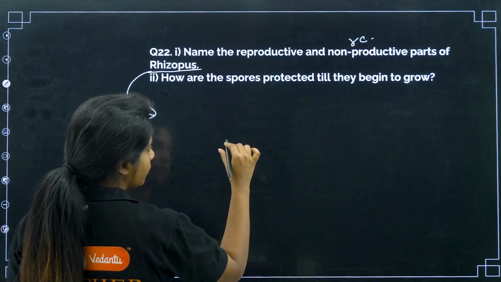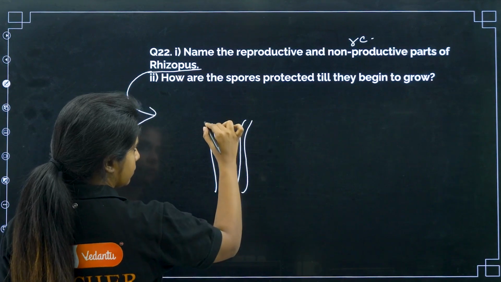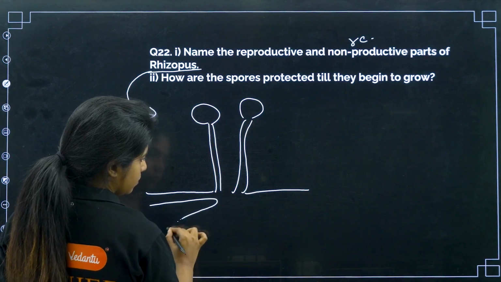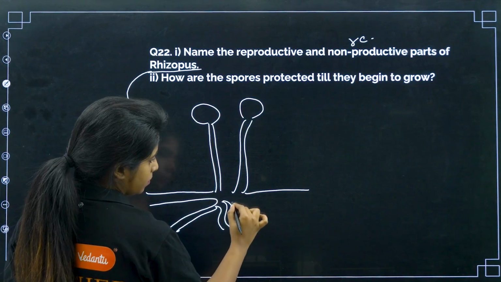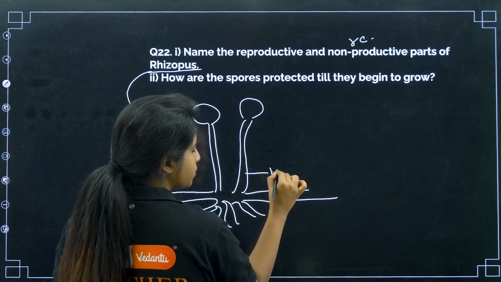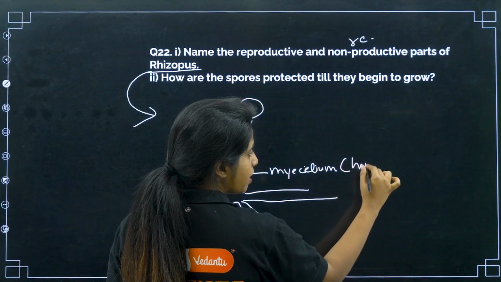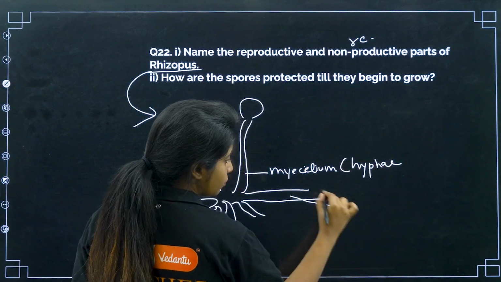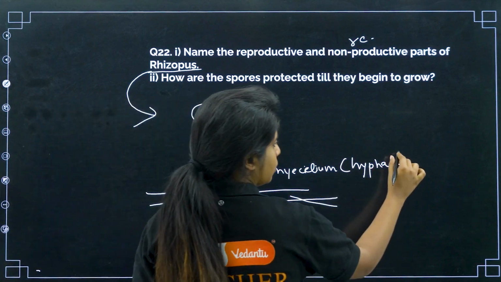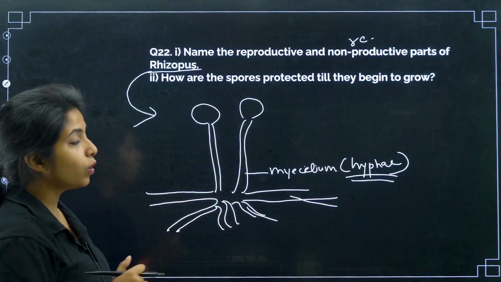So over here, what do you have? The rhizopus, it looks like this. Okay, so this is known as mycelium, and mycelium is made up of a bunch of hyphae, my dear children. This is also made up of hyphae, everything is made up of hyphae over here. So hyphae, can I say it is a non-reproductive part of the rhizopus? Yes.